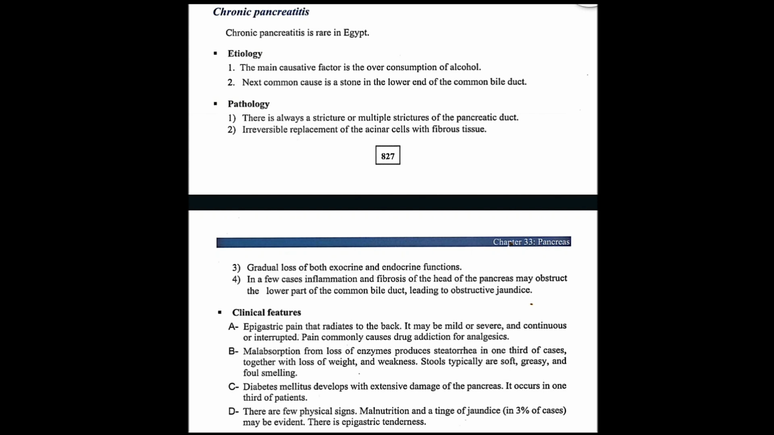There was obstructive jaundice because the inflammation and fibrosis of the head of the pancreas obstruct the lower part of the common bile duct. So it leads to obstructive jaundice.